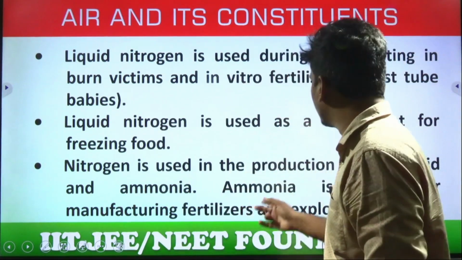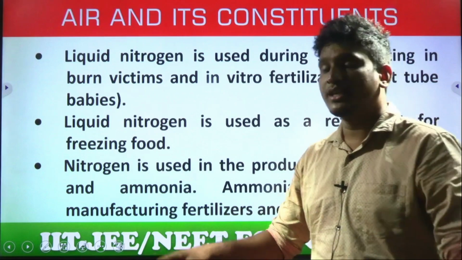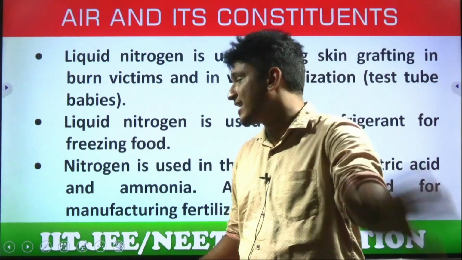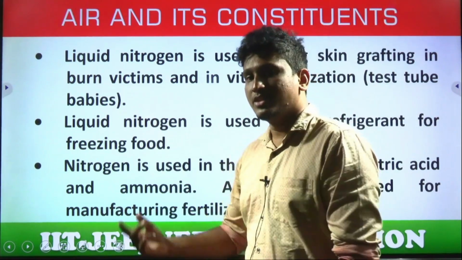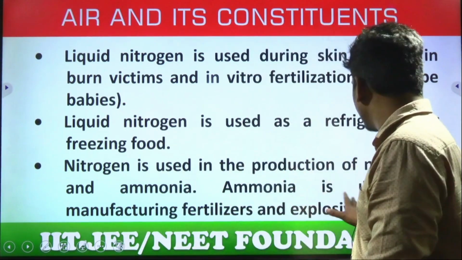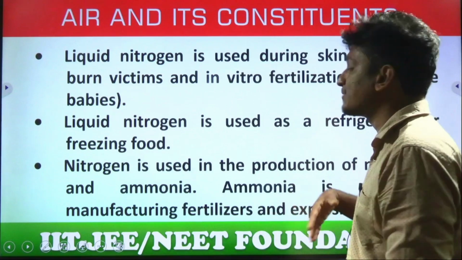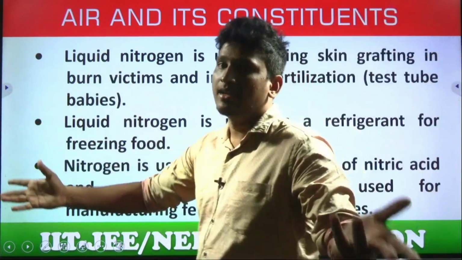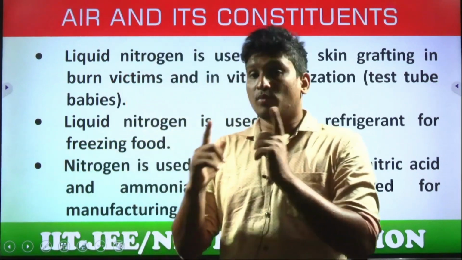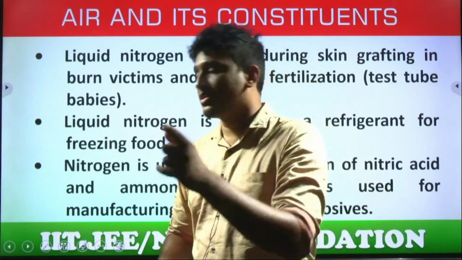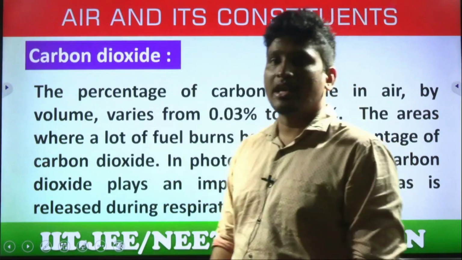Nitrogen is used in the production of nitric acid, one of the key chemicals used in many organic reactions. And ammonia, what is the formula of ammonia? NH3, which is used as a fertilizer. Ammonia is used for manufacturing of fertilizers and explosives. From ammonia we can synthesize many fertilizers as well as explosives. The nitrates are mostly explosive, students. Potassium nitrate, sodium nitrate also. So that's it about nitrogen gas.